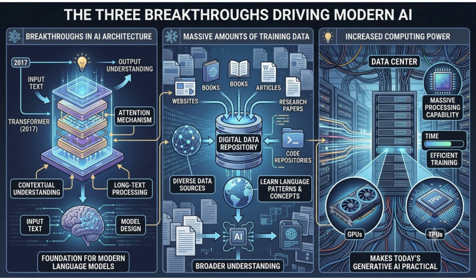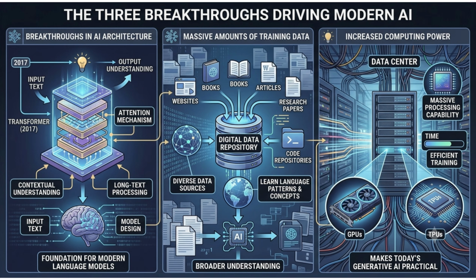2. Massive amounts of training data. The second breakthrough was access to enormous amounts of digital information. AI models learn from websites, books, articles, research papers, code repositories, publicly available text sources. This vast collection of knowledge helps AI learn language patterns, concepts, and human communication styles. The more diverse the data, the broader the model's understanding becomes.